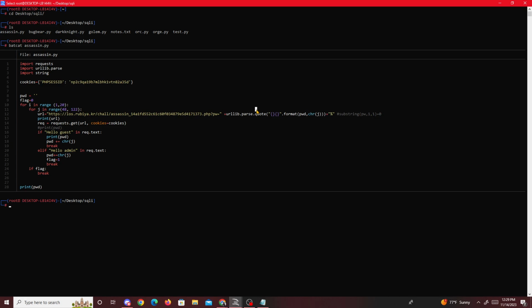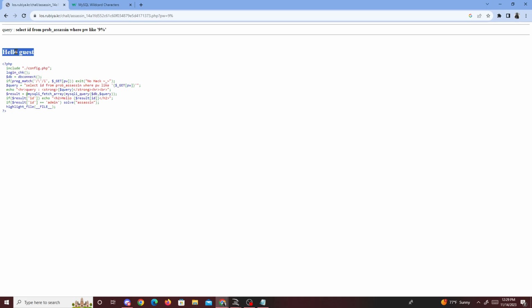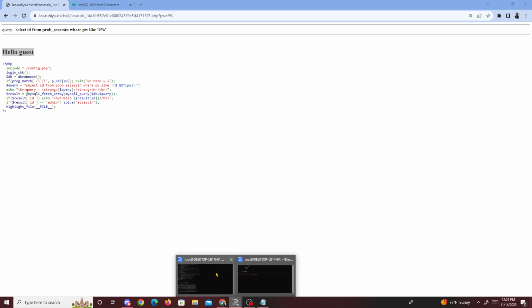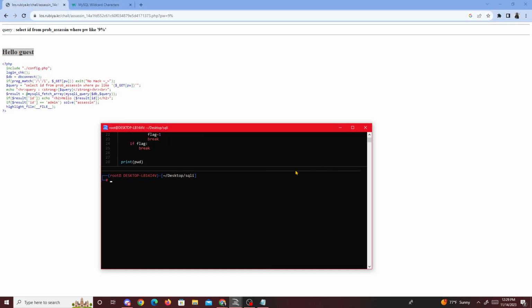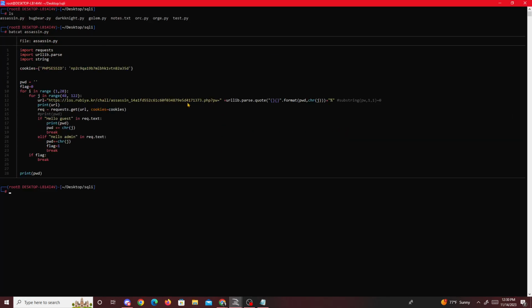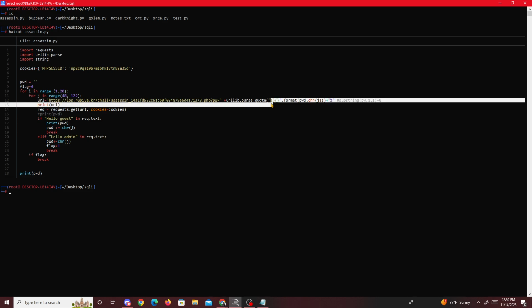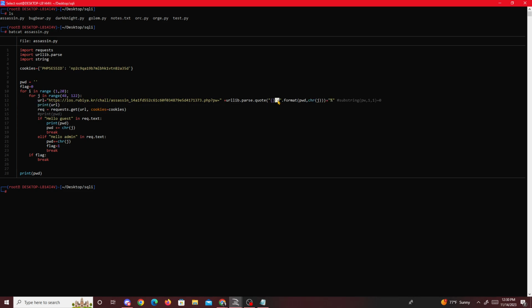Then it sends it every time, and every time we get hello guest, like how we got right here at the beginning, if hello guest, it prints the password, and after that it adds that character to our password list. Then our password is now gonna contain, let's say, 9. So this is not gonna be empty no more. It's gonna hold 9, and then we're starting from 9, 0, 1, 2, 3, 4, 5, 6, 7, 8 until it reaches the 122 max, or until we get a hit of hello guest.